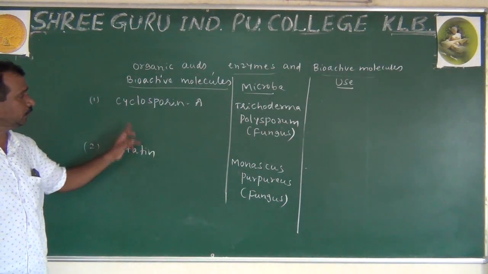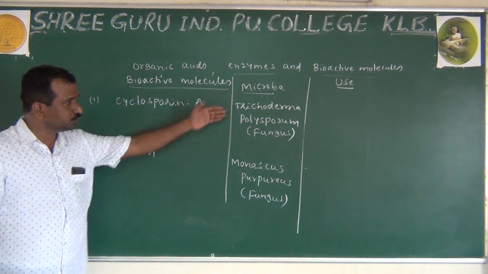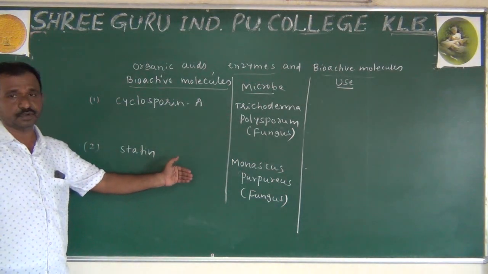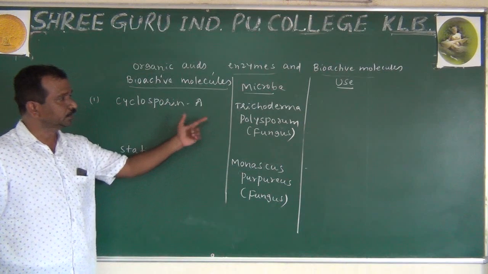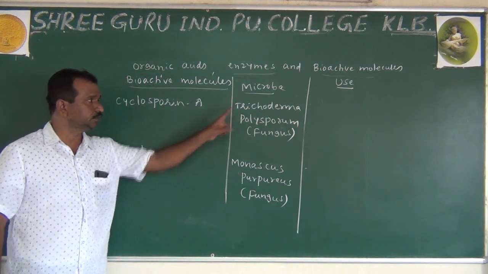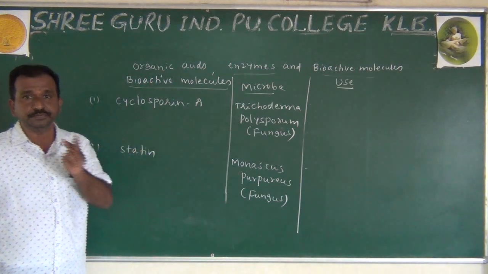Just we have to observe that Cyclosporin A and the statin both are prepared from fungus. Trichoderma polysporum. I think you have observed this word, Trichoderma, in the earlier class, in the PUC first year.